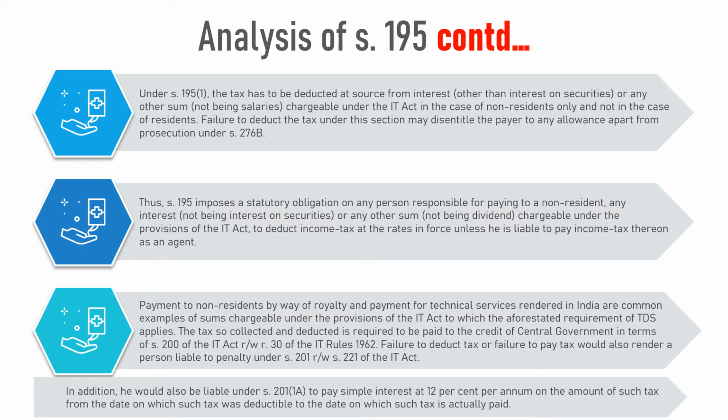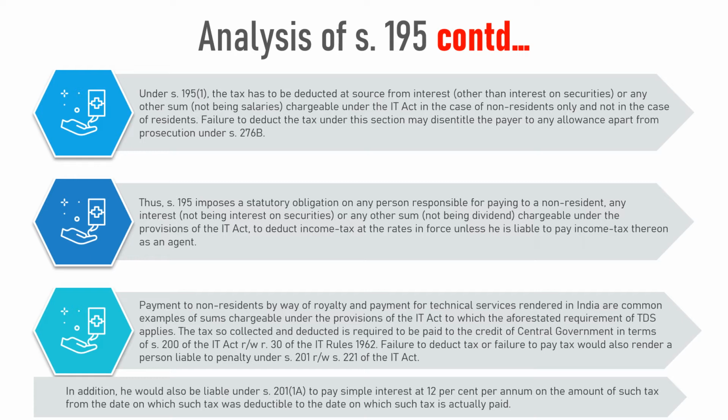The tax so collected and deducted is required to be paid to the credit of central government in terms of section 200 of the IT Act, read with Rule 30 of the Income Tax Rules 1962. Failure to deduct tax or failure to pay tax would also render a person liable to penalty under section 201, read with section 221 of the IT Act.